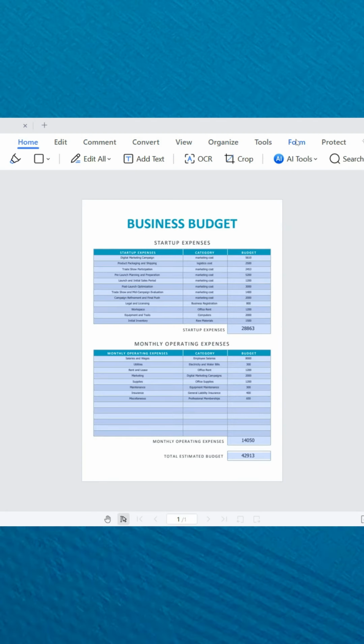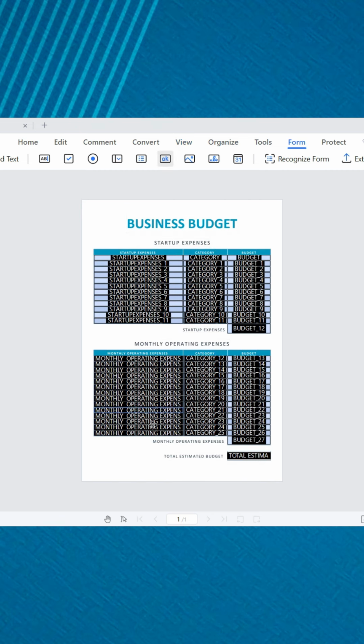Having both a save and reset button can assist users. After collecting data, users can save it and then reset the form to its fillable state for the next user. In PDF Element, find the Form tab and find Push button.